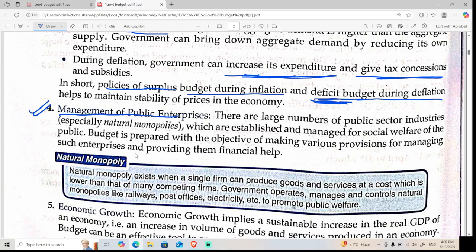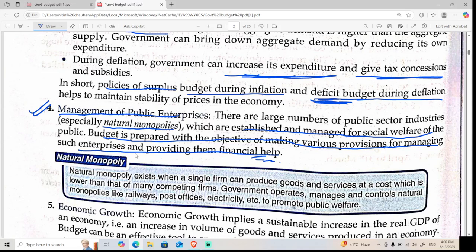Public enterprises means there are a large number of public sector industries, especially natural monopolies, which are established and managed for the social welfare of the public. Budget is prepared with the objective of making various provisions for managing such enterprises and providing them financial help.